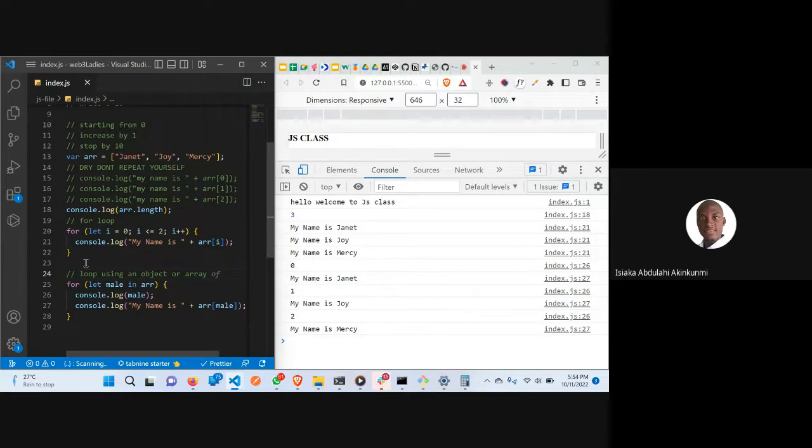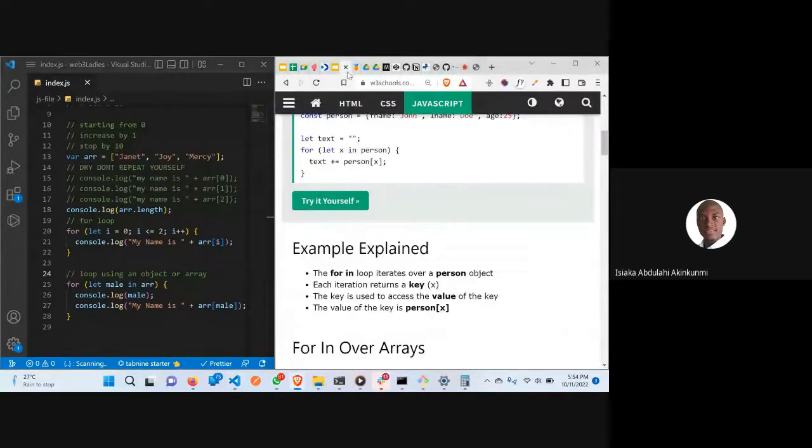It is possible because an array is also an object in data type. So that's how it works for the for in method.